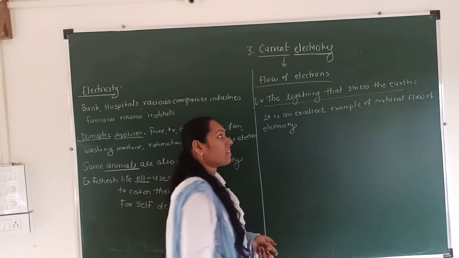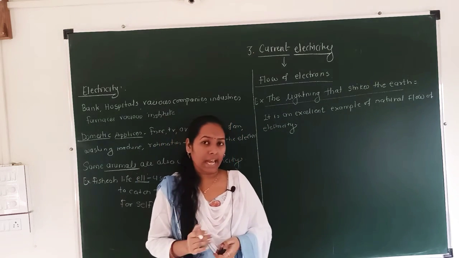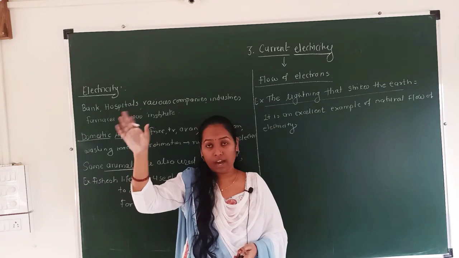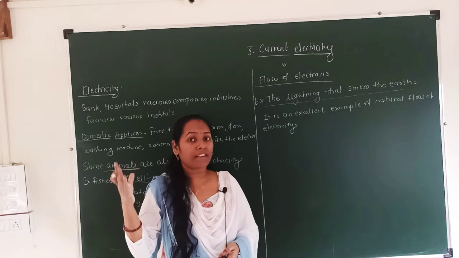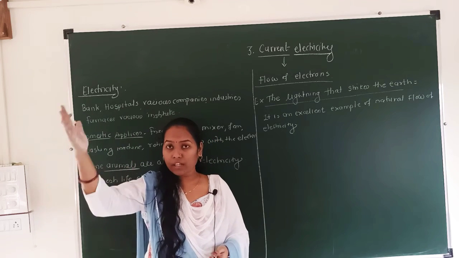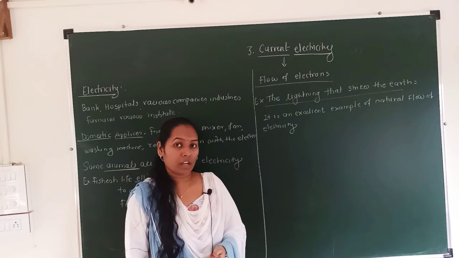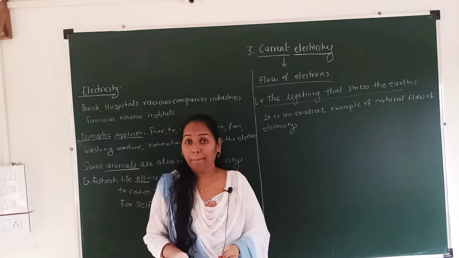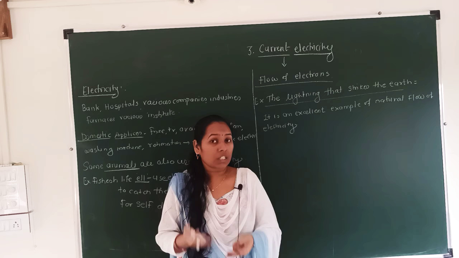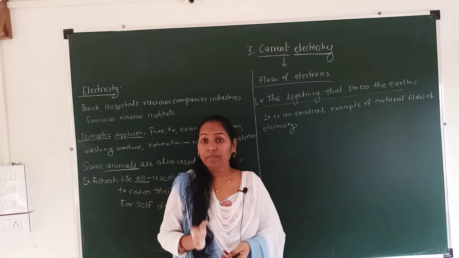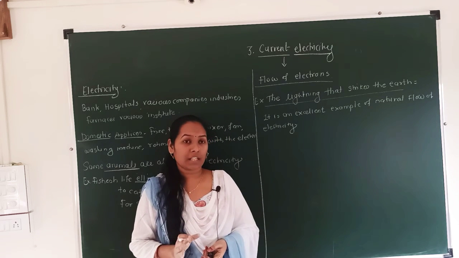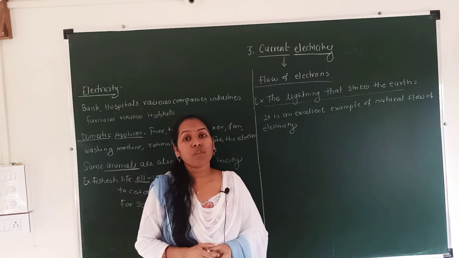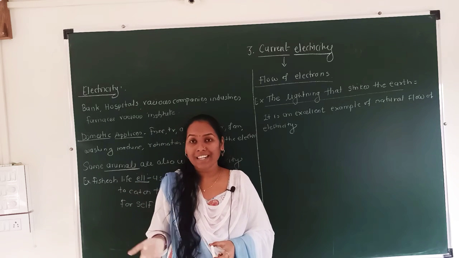The lightning that strikes the earth, what happens during the lightning? The flow of a high amount of charge passes from high to low level. Okay, how does this occur, when does it happen, what is the electricity, what is the current? I will tell you. See, current electricity is simply flow of electrons.